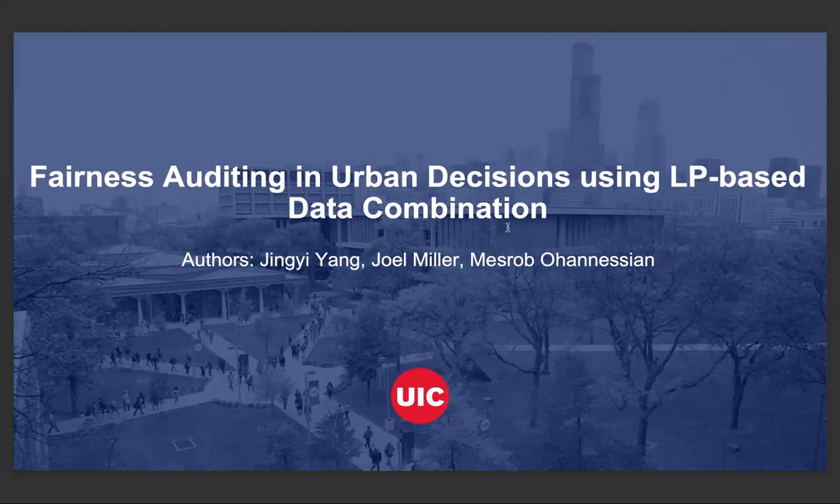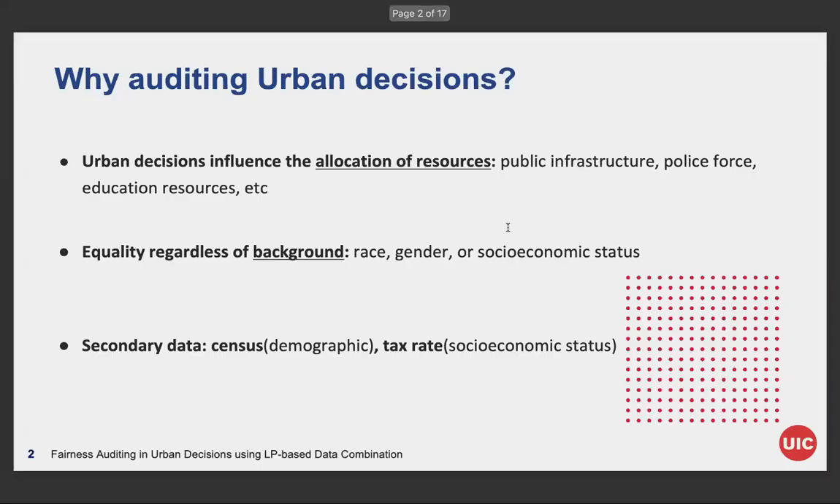We started by looking at the Chicago 311 non-emergency dataset. These types of urban decisions are important because they influence the allocation of resources. By auditing them, we can improve cities' decision-making mechanism. What we want to measure is whether the city is being fair regardless of individuals' background.